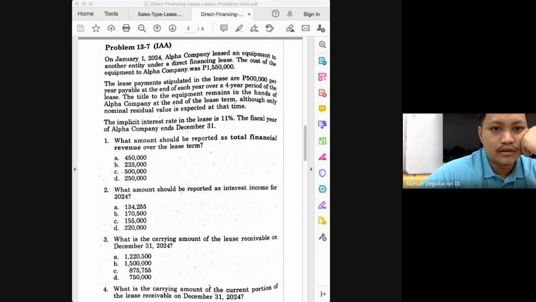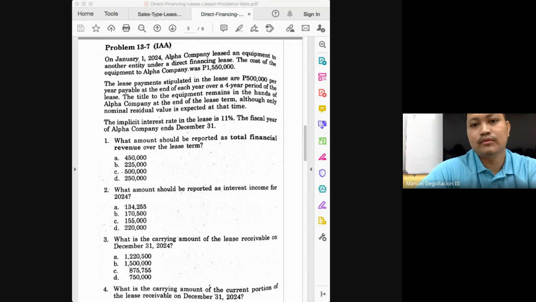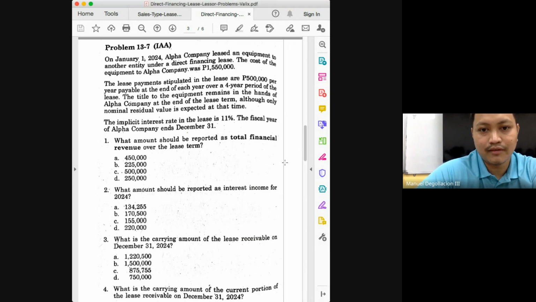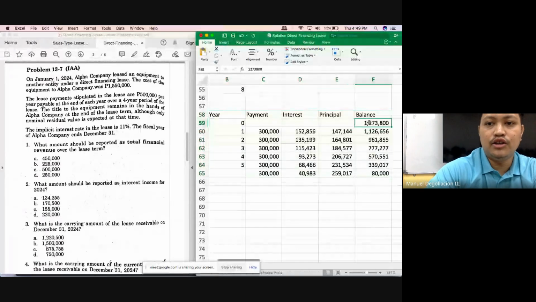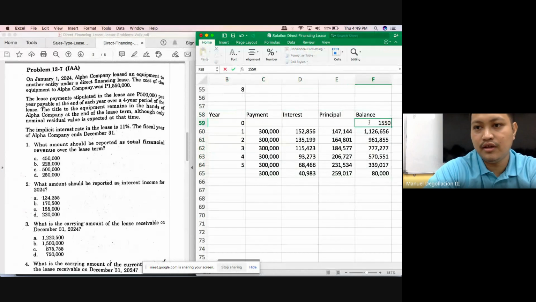Okay. So 1,550,000 times 11% will give you how much, class? 100... Okay, so again, the initial balance is 1,550,000.